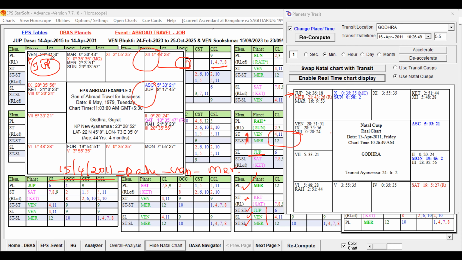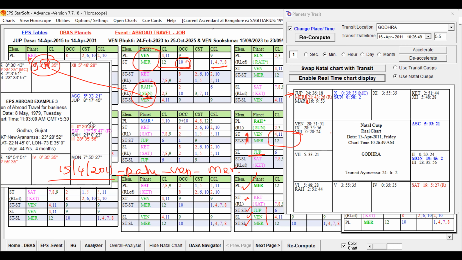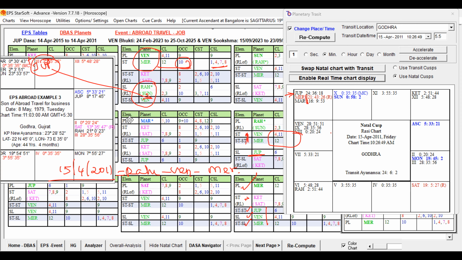So Jupiter is conjoined with Venus, and Jupiter is also aspecting the Lagna, that natal Jupiter. That is also fine. Jupiter is also conjoined with Mercury in the transit, and Mercury is our good key planet, so that is also favorable. Mars is also a good key planet, because Mars is, sorry, not 12th lord: Mars is 5th lord, 10th lord occupying the 10th house, and 3rd sublord.